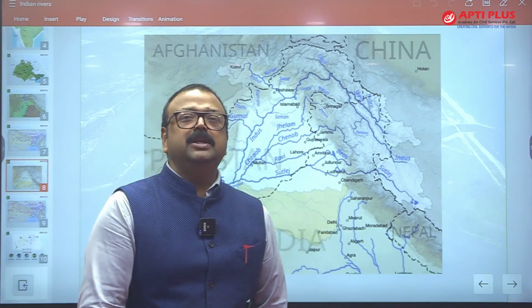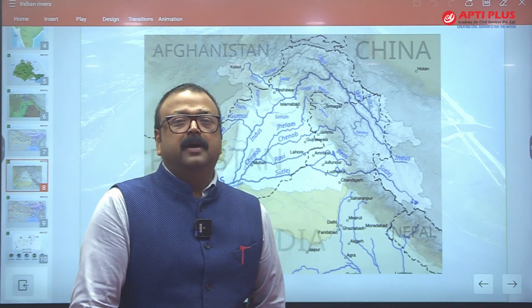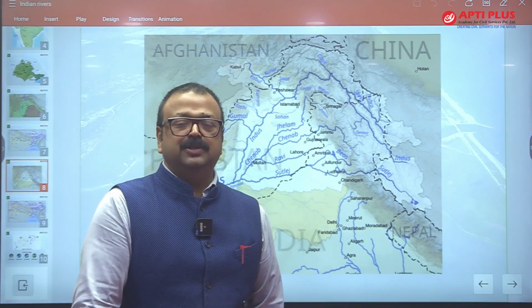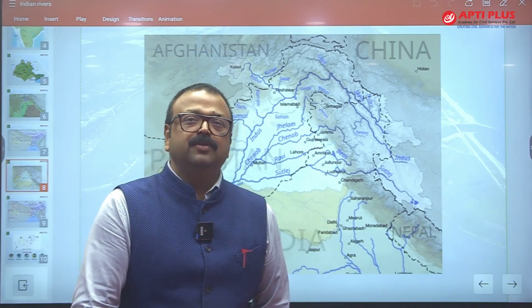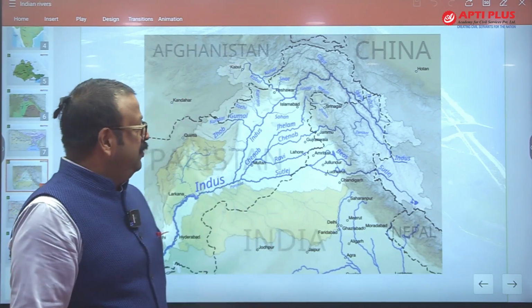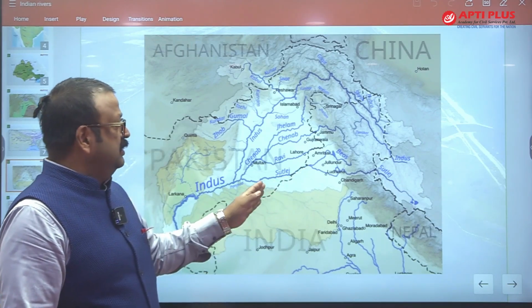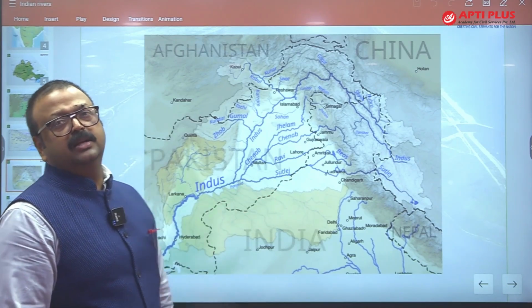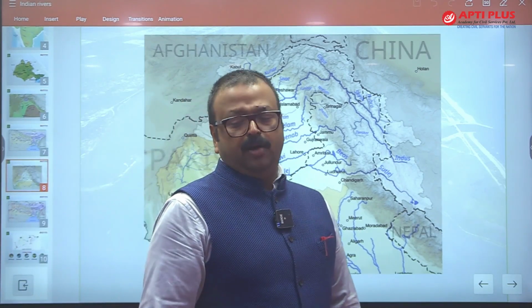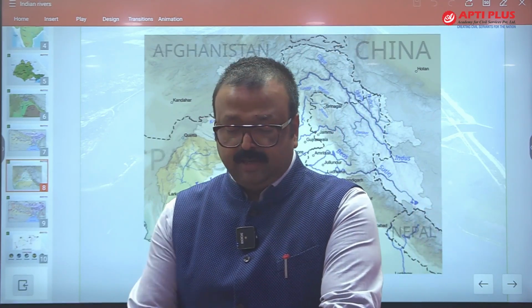So you can see the human endeavor is changing the earth's surface, and changing in a positive way. So this is a beautiful example of human endeavor shaping the earth's surface, where you will find Jaisalmer, Ganganagar, these are the driest districts of India. And now this Ganganagar is going to be the wheat bowl of India. That is something commendable, and it is because of command area development.